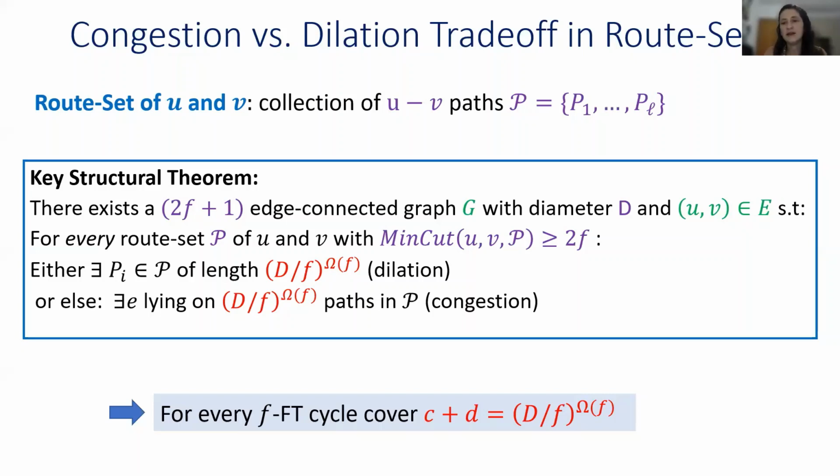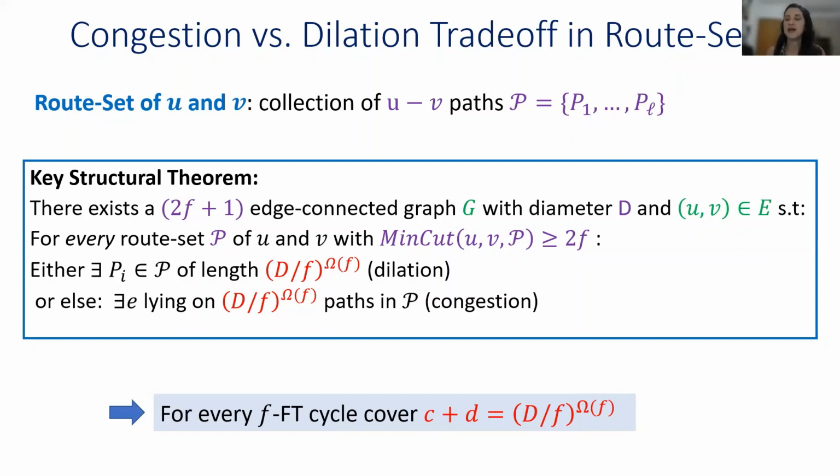And in our key theorem, we show that there exists some graph G, which is 2F plus 1 edge connected with diameter D, and it also contains some edge uv, such that for every route set of u and v with flow at least 2F, either the route set contains a path which is very long, of length D over F to the power of F, or there exists some edge that lies on at least D over F to the power of F many paths.